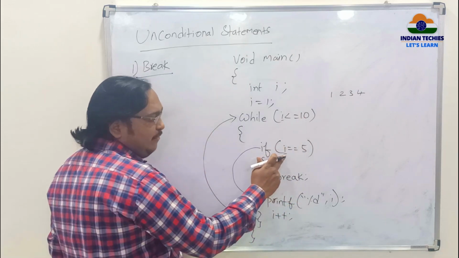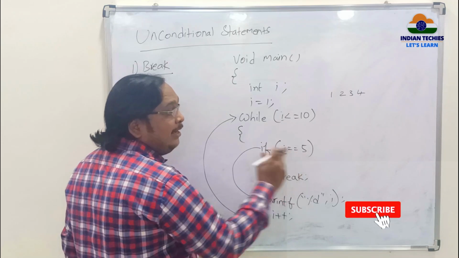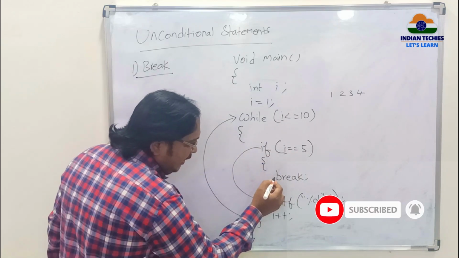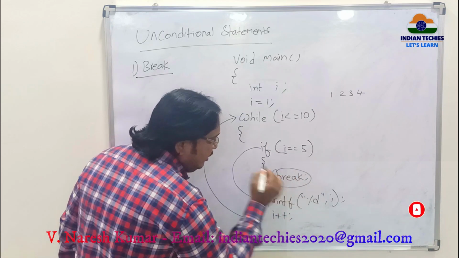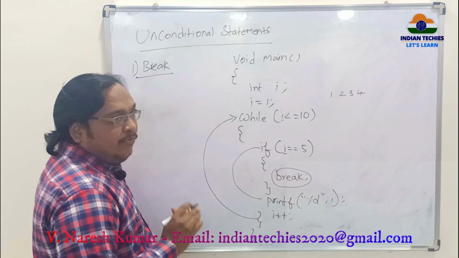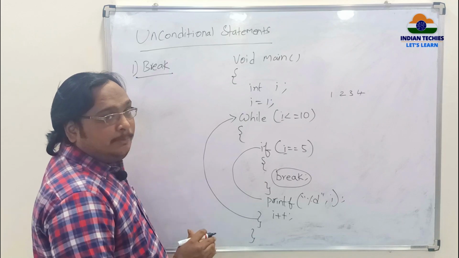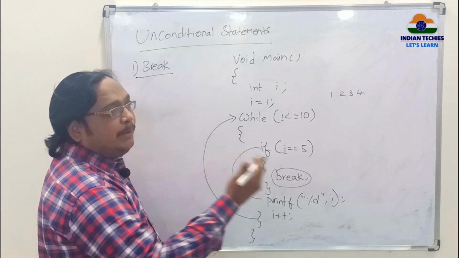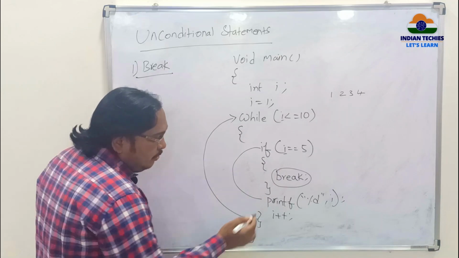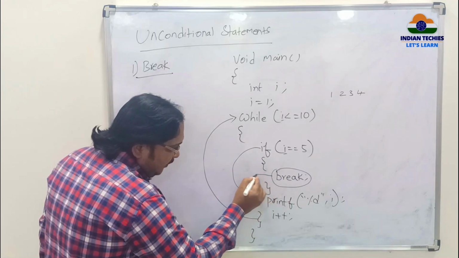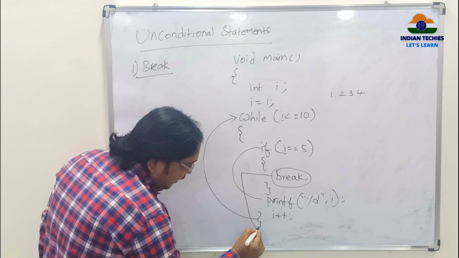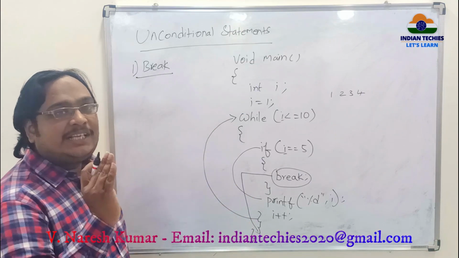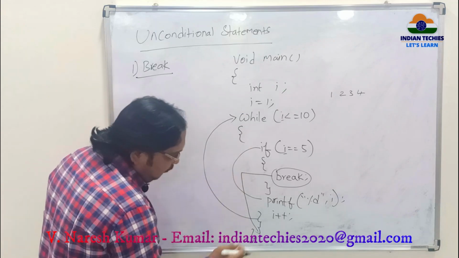Now I value is 5. 5 is equal to 5? Yes. The condition becomes true. So you go inside. Here what statement is being executed? Break. Why do we execute break? Because whenever it gets 5, I should not perform the remaining repetition. So once break is done, it comes out of the loop repetition. A break statement terminates a single loop and comes out of the loop repetition.